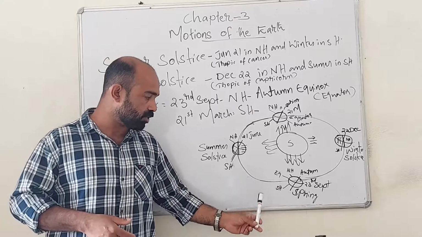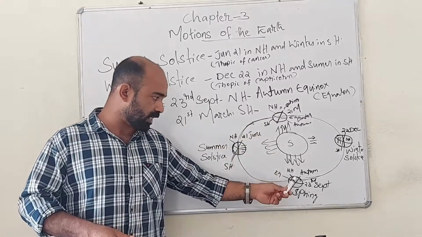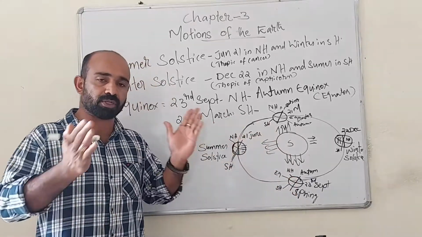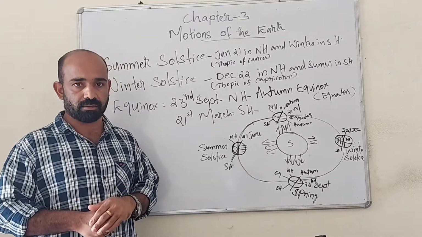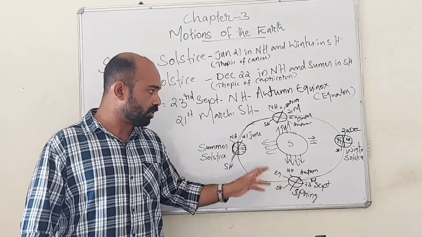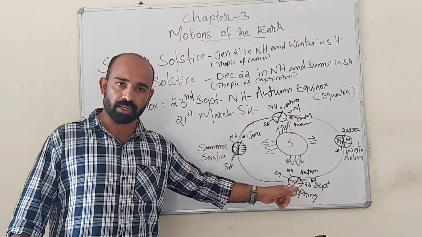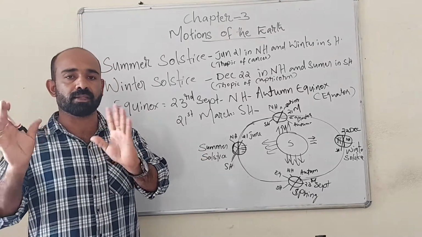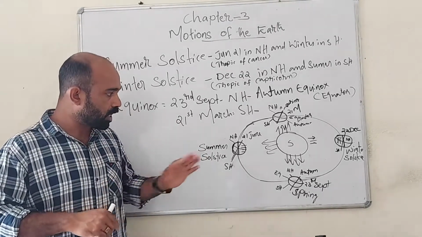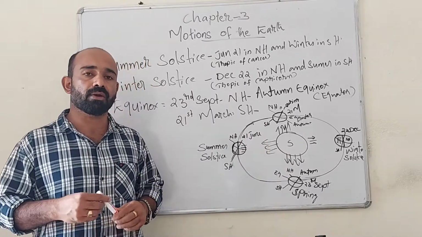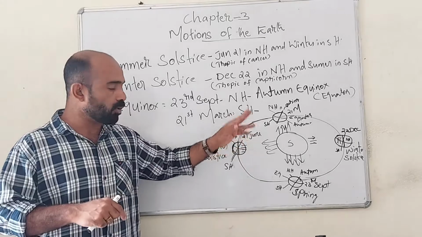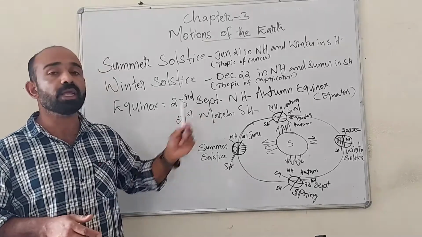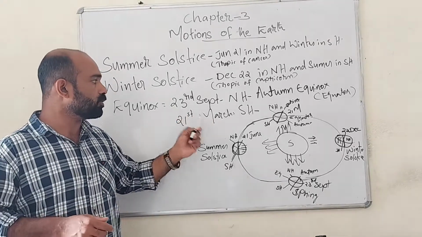So what is special about equinoxes? Actually, during these days, neither the north pole nor the south pole, neither the axis nor the northern hemisphere or southern hemisphere is tilted toward the sun. So sunlight falls over the equator. On these 2 days, sunlight is falling over the equator. That's why neither the north pole nor the south pole has continuous night or day. Almost equal day and equal night will be there in the northern hemisphere and southern hemisphere. That is why it is called equinox. 23rd September and 21st March.